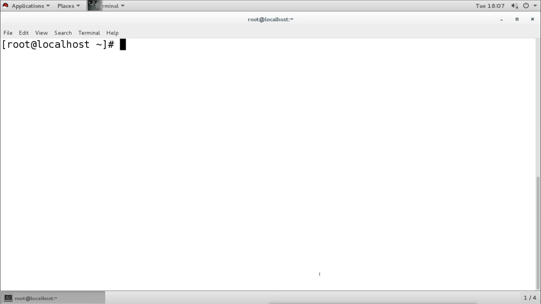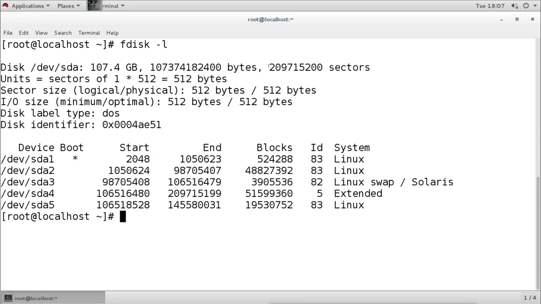So right now we have all the system partitions created. If we have available space in our existing hard disk, then we can use that space to create an additional partition. And if we don't have any space there, then we have to connect another hard disk. So right now when I check with this fdisk command, I can see the total sectors, but the last partition is ending on this sector. That means we still have some sectors remaining, and we can create a partition using that space.